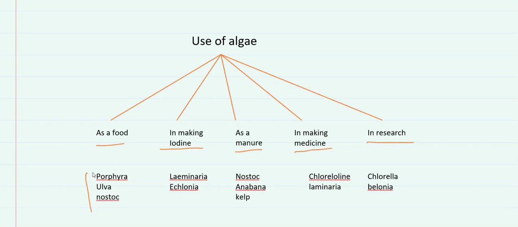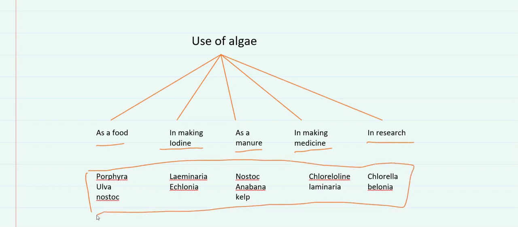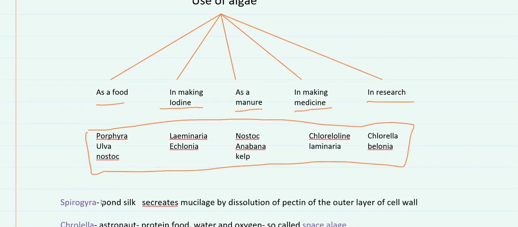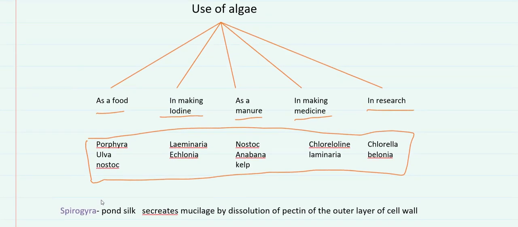These are the examples of the algae which are used in various fields. Some of the names which should be remembered are Nostoc, which is used as food, whereas in manure we use Nostoc, Anabaena, and Calothrix. Iodine is derived from Laminaria and Ecklonia. Laminaria and Ecklonia help in deriving iodine.